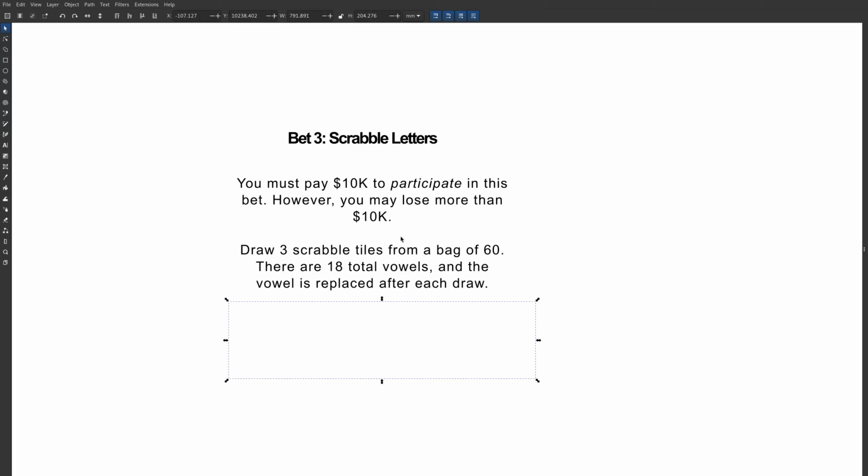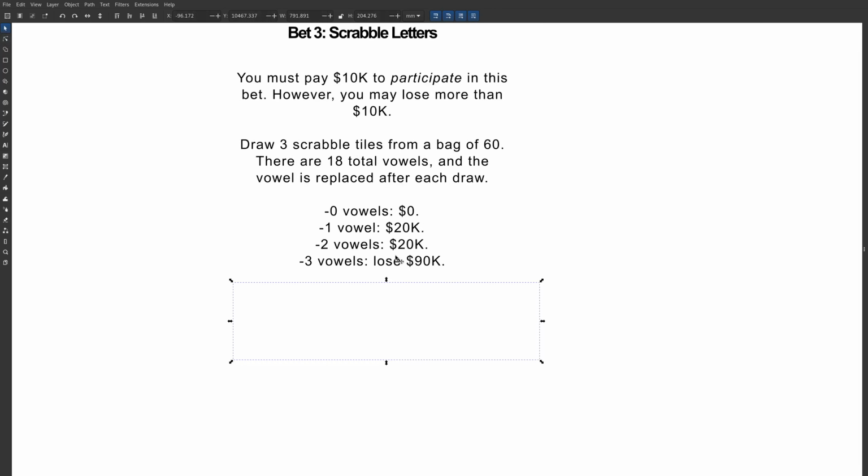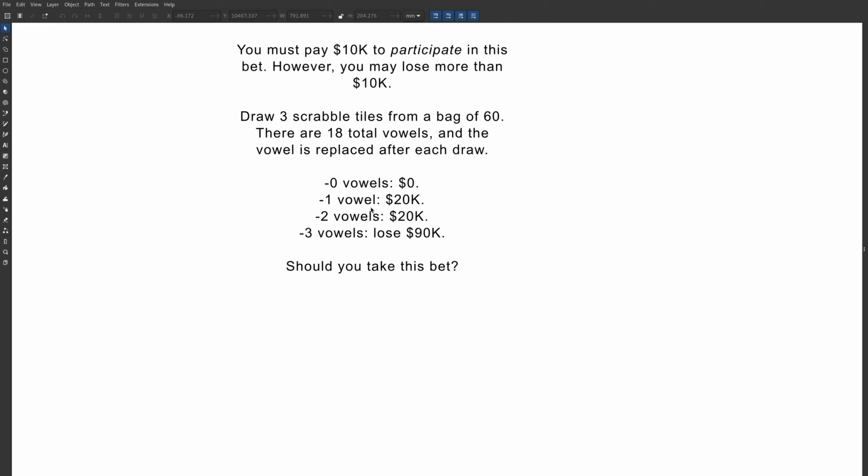Okay, and then let's mention real quick here that we're playing with a modified deck. It's just the vowels and consonants. There's no spaces or anything. Okay, here are the rules. If you get 0 vowels from those 3 draws, you get nothing. I keep your money. If you only get 1 vowel, then you earn 20,000. If you get 2 vowels, then you earn 20,000 as well. But if you get 3 vowels, then you lose 90,000 on top of this 10. So should you take this bet?